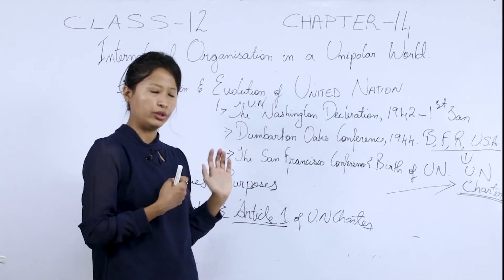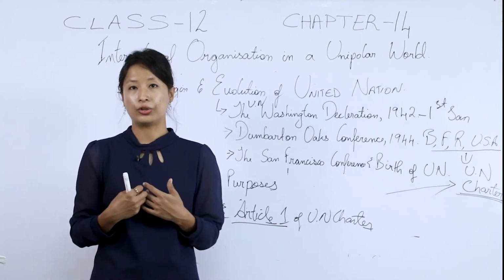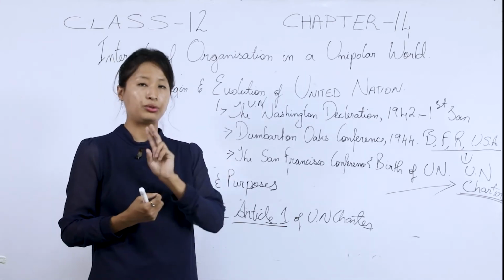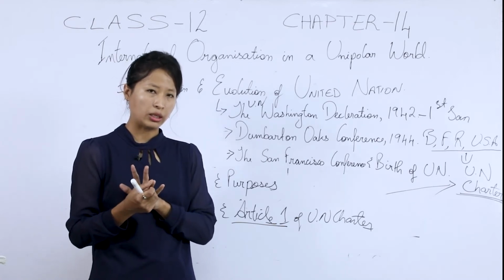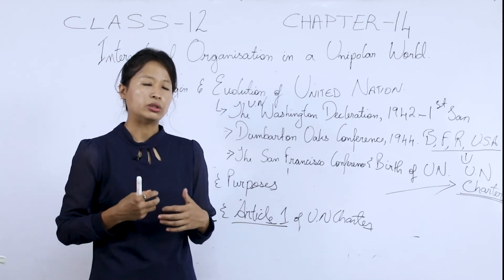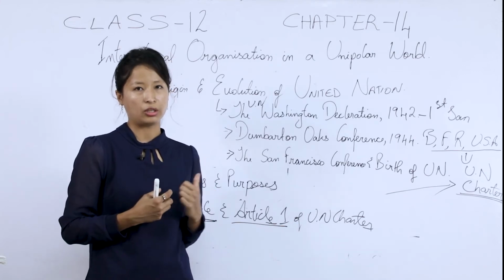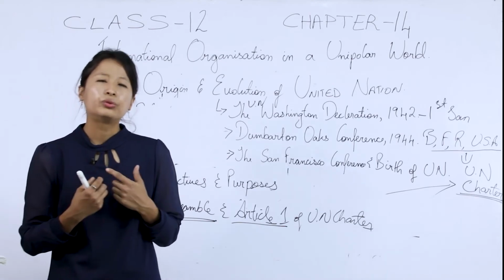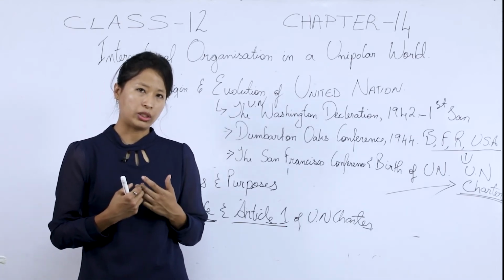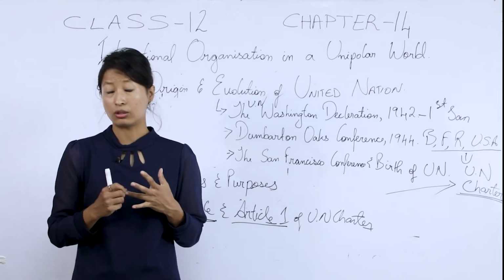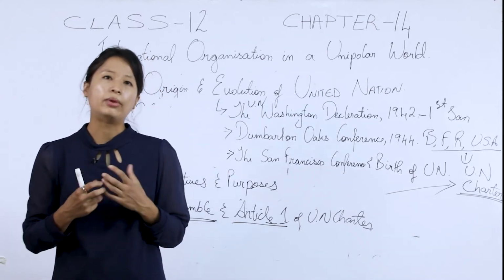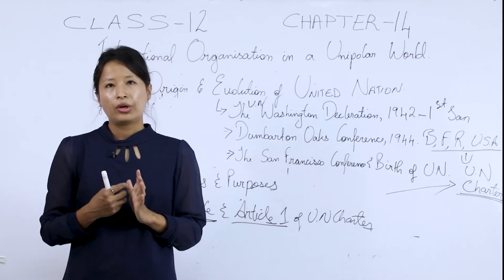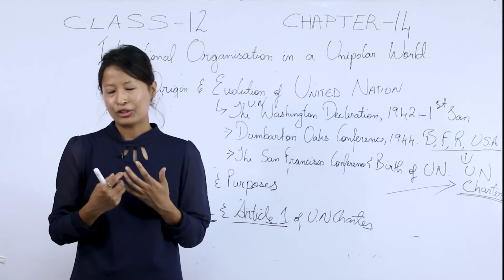The focus of the UN is to save the upcoming generation from the impact of great wars, because the leaders have faced 2 great wars, right? The First World War and the Second World War. That's the reason why they do not want the upcoming generation to face such an impact. So this is the first point. Now the second is to maintain international peace and security, and to take effective measures to stop any threat to peace.